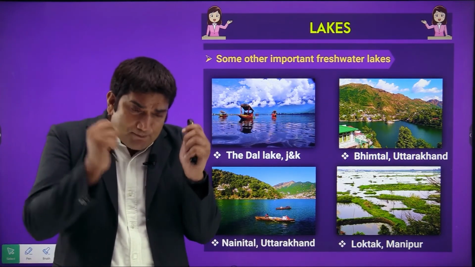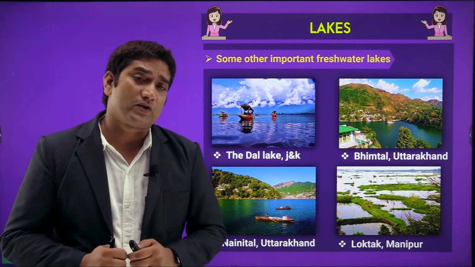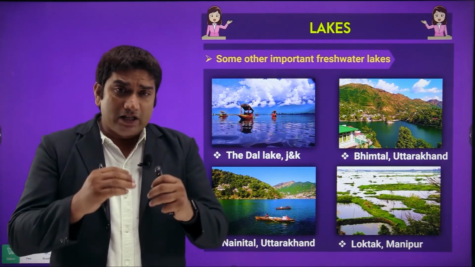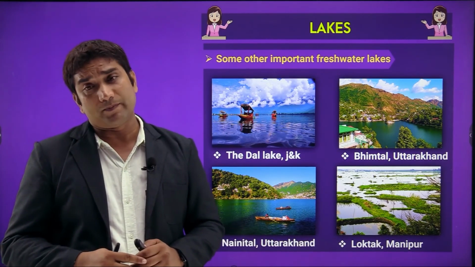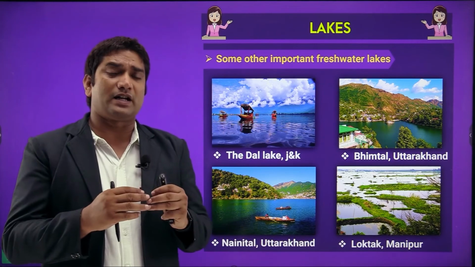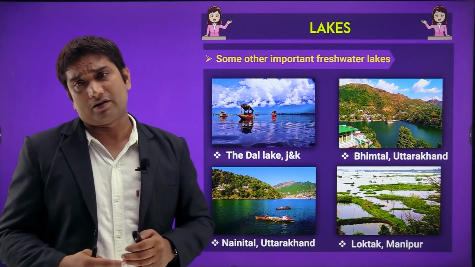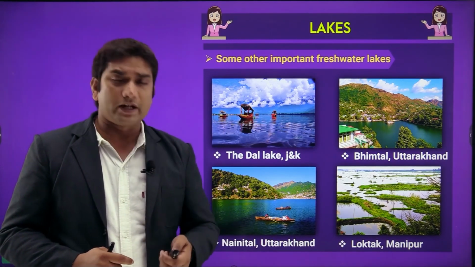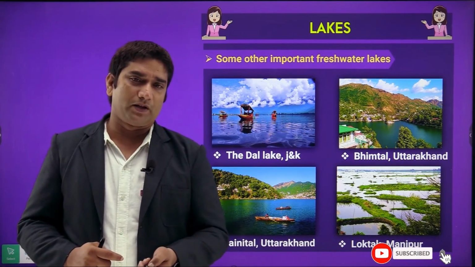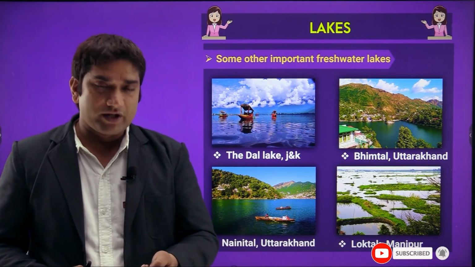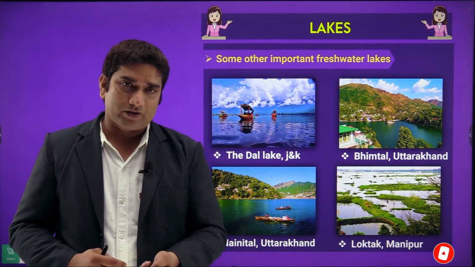These are the important freshwater lakes in India, and they attract a lot of tourism and have great economic importance in our country. The government is also taking many initiatives for developing these lakes and the regions nearby, right.